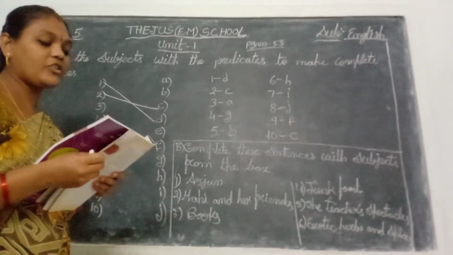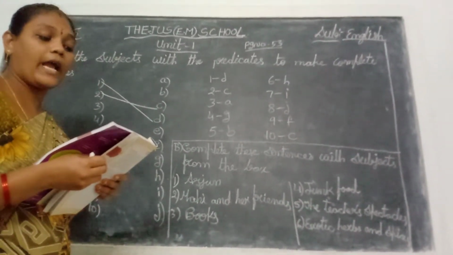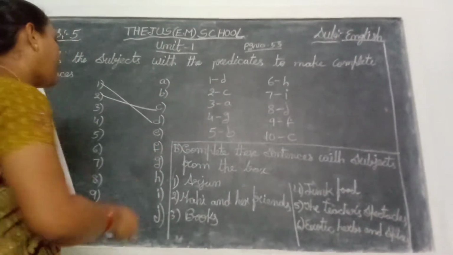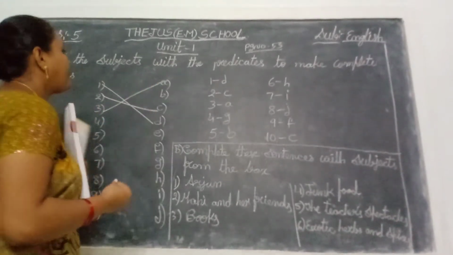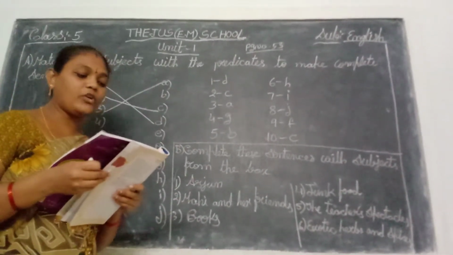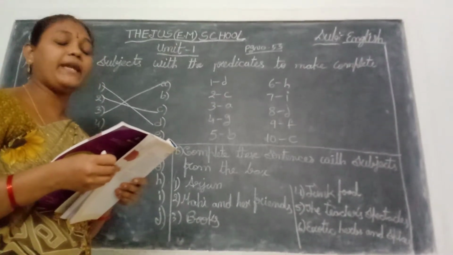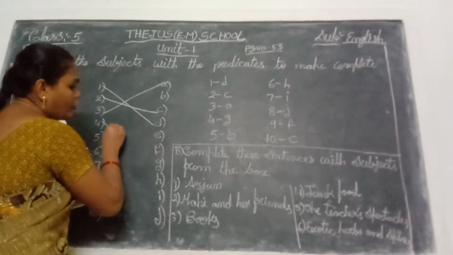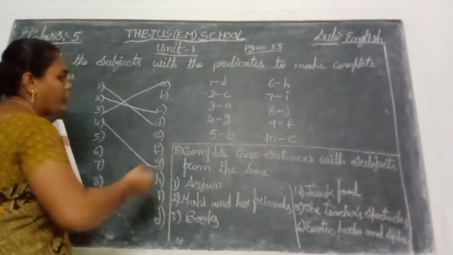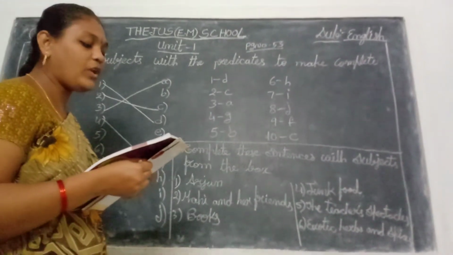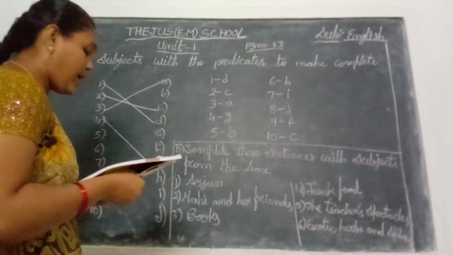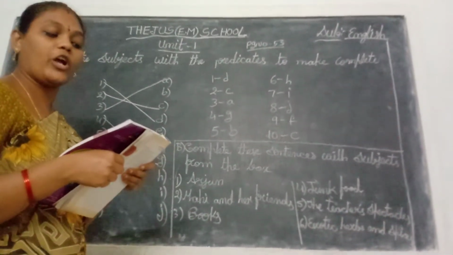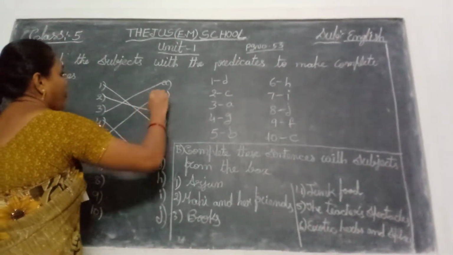Next third one, see, the chocolates had melted by the time we reached home. The chocolates had melted by the time we reached home. So 3 to A. Next, fourth one, a kangaroo is G option, carries its baby in its pouch. Kangaroo carries its baby in its pouch. So 4 to G. Next fifth one, Julie and her dog is matched to B option. Run on the beach every morning. Julie and her dog also run on the beach every morning. So fifth one to B.